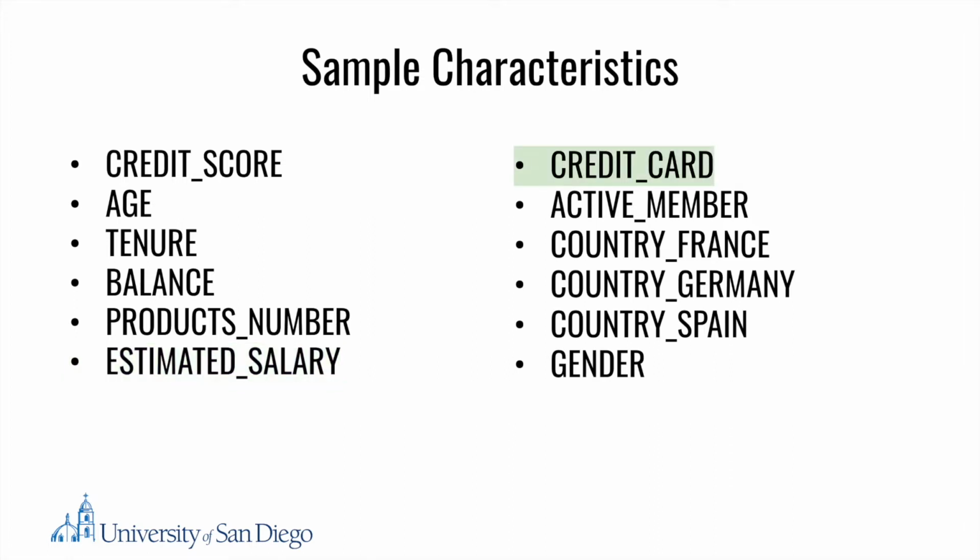The variable credit card is a binary variable that indicates whether or not a consumer has a credit card with ABC. The variable active member is a binary variable that indicates whether or not a customer is actively putting money into the bank. The variable country France is a binary variable that indicates whether or not a consumer's country of residence is France. The variable country Germany is a binary variable that indicates whether or not a consumer's country of residence is Germany. The variable country Spain is a binary variable that indicates whether or not a consumer's country of residence is Spain. The variable gender is a binary variable that indicates whether a person is male or female.